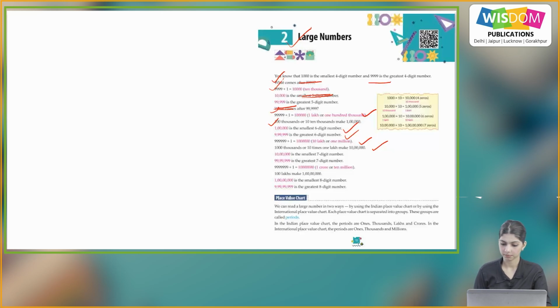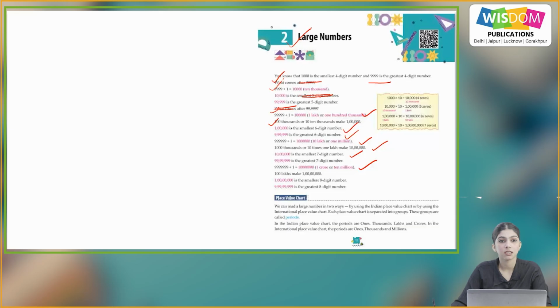Then 10 lakh is the smallest 7-digit number, and 99,99,999 is the greatest 7-digit number.